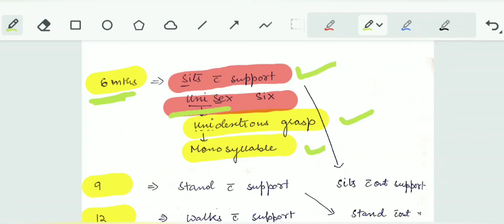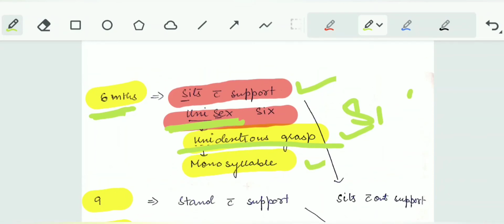And then unidextrous grabs at 6 months. Uni means mono, therefore monosyllable words at 6 months.